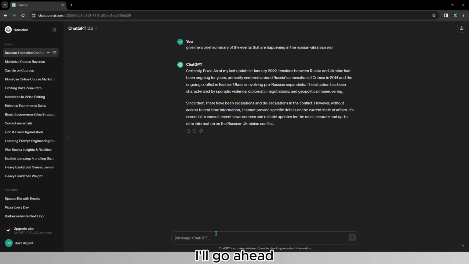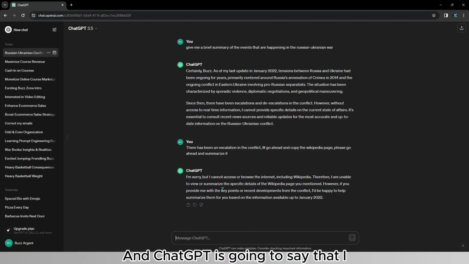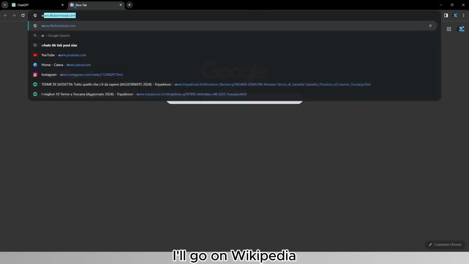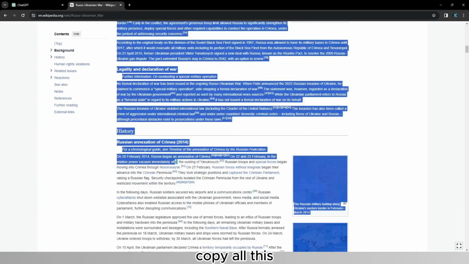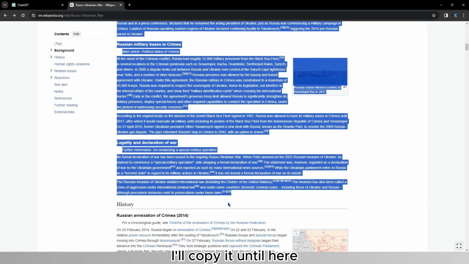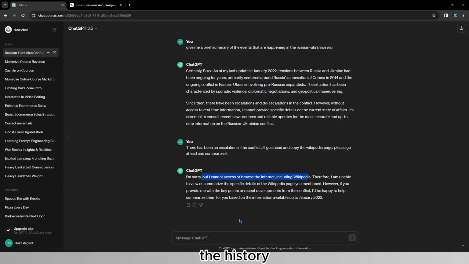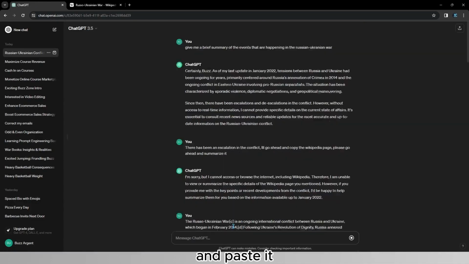To do this, I'll go ahead and type, "There has been an escalation in conflict. I'll go ahead and copy the Wikipedia page. Please go ahead and summarize it." And ChatGPT is going to say that it cannot access or browse the internet, including Wikipedia. But the thing is, I'll go on Wikipedia and simply copy all of this. I'll copy it until here because I don't really need the history. And I'll go ahead and paste it.